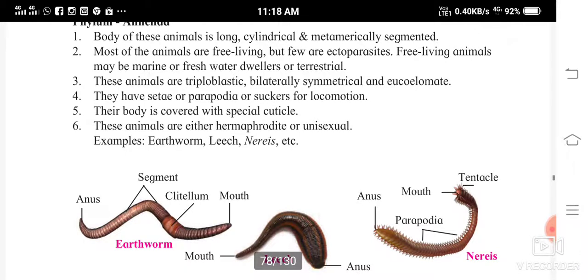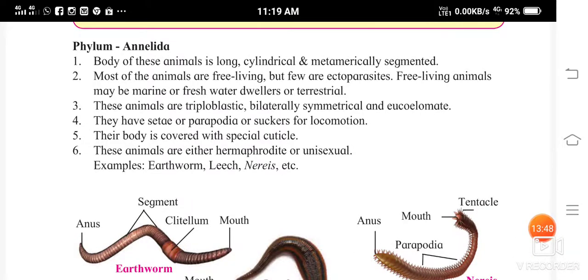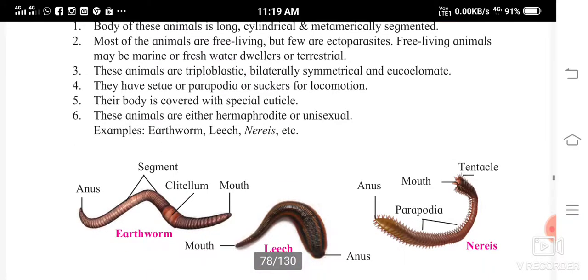Then their body is covered with a special cuticle, a thin layer of the skin. These animals are either hermaphrodite or unisexual. Examples are earthworm, leech, Nereis, etc. Now see the figure shown to you.